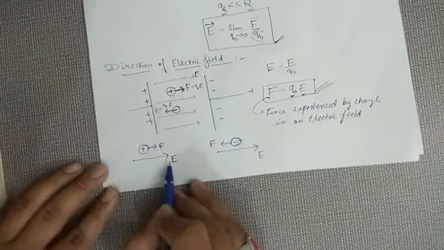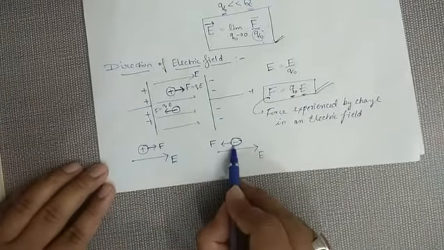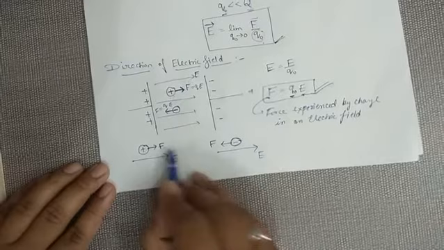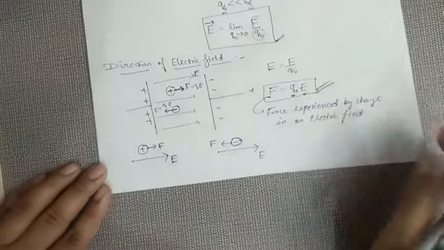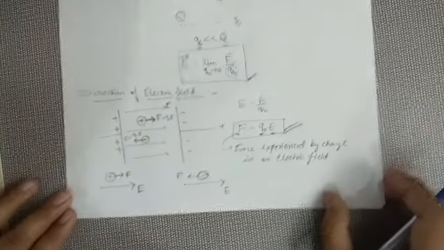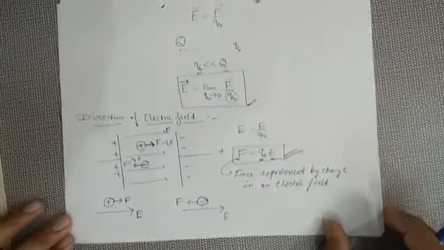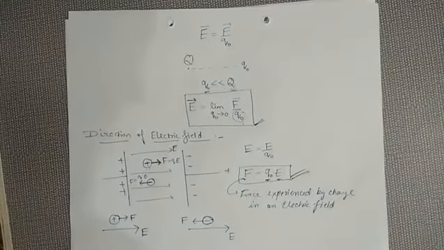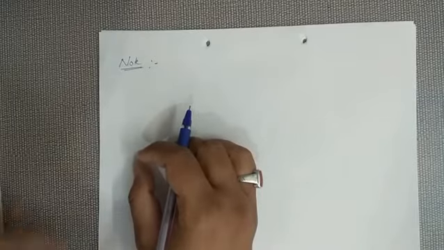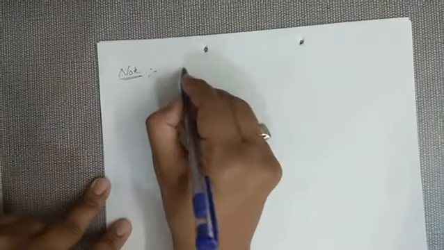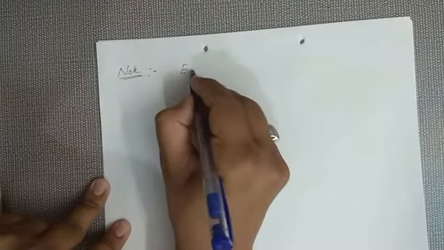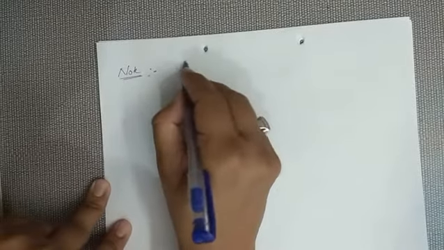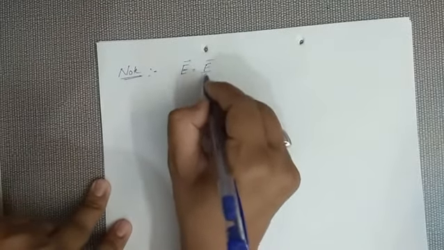Positive charge moves in the direction of field, negative charge moves opposite. And what is the force? The force will be F equals Q naught times E. This will be the force experienced. One more important thing which you have to keep in mind, electric field, that is F by Q naught, is a vector quantity.